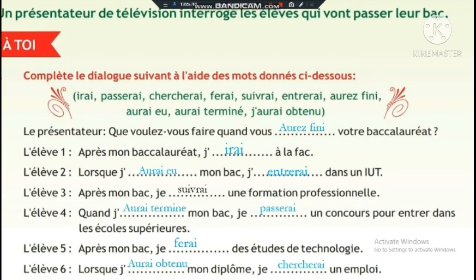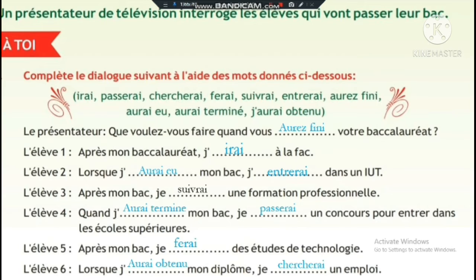Student 1 says: Après mon baccalauréat, j'irai à la fac. After my baccalaureate, I will go to the university. Here "will go" is used, so we use "irai".